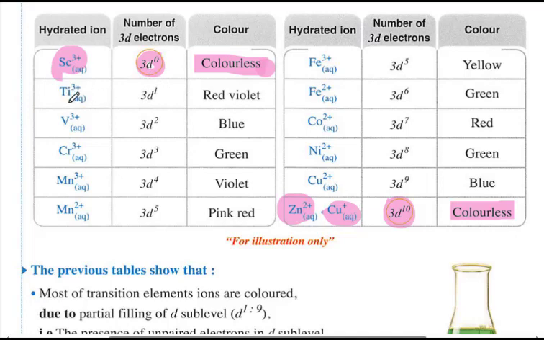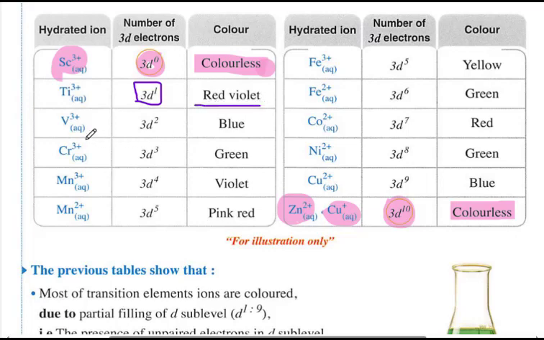Titanium 22 is 4s2 and 3d2. When it loses 3 electrons, 2 electrons are lost from the 4s sublevel and 1 electron from the d sublevel, so there remains 1 electron in the 3d. One single electron means 1 unpaired electron. So it is colored. Here it is not colorless.